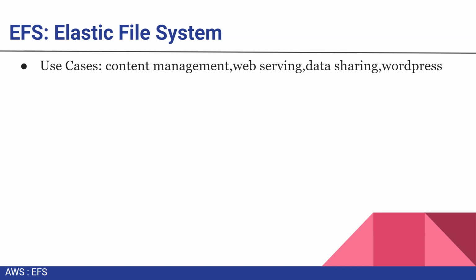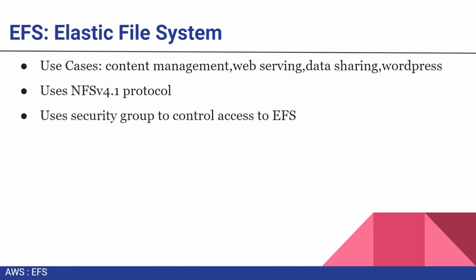Now let's understand the use cases. What are the best use cases for the Elastic File System? It's content management, web serving, data sharing, and WordPress kind of sites. It uses the NFS version 4.1 protocol for data transfer and network file system. It uses the security group to control your access to EFS, which we have seen in our previous slide.